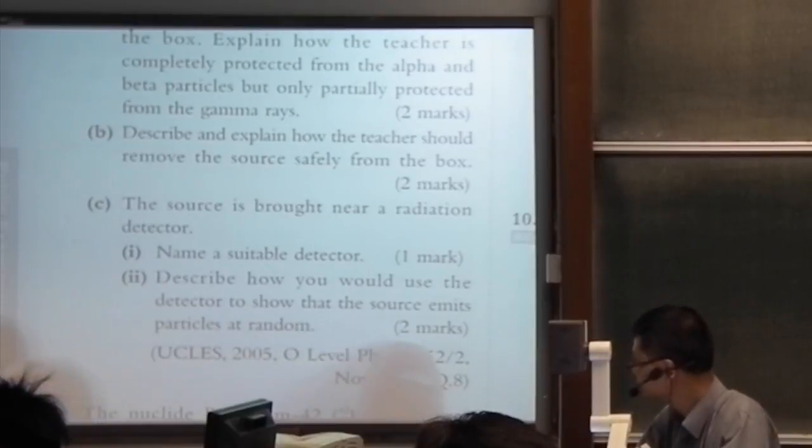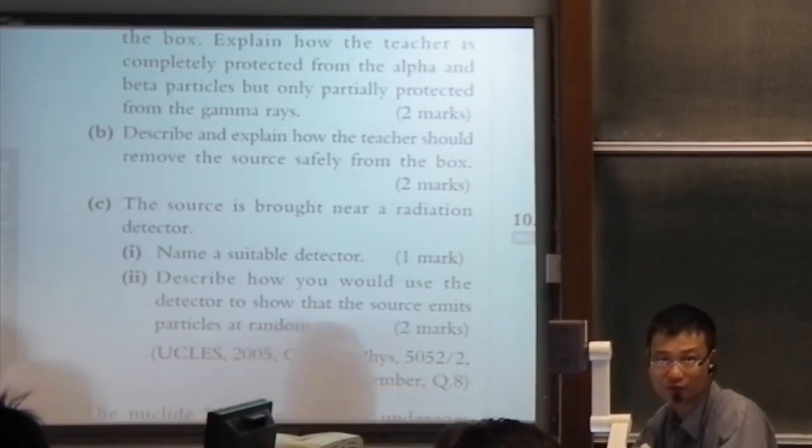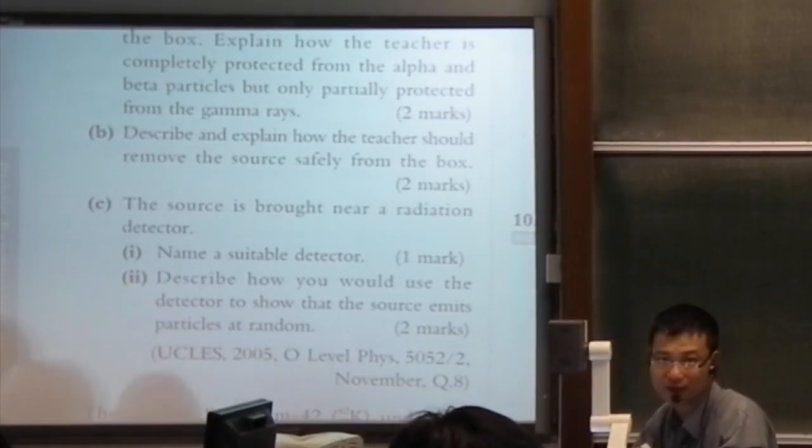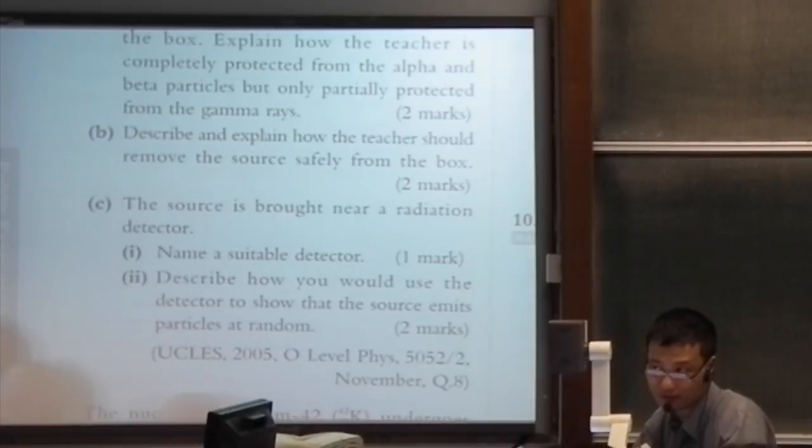Now, because this is 2 marks, maybe you can elaborate a bit more. You mention that I measured the gamma ray a few times, and the reading is different. So the radiation is random.